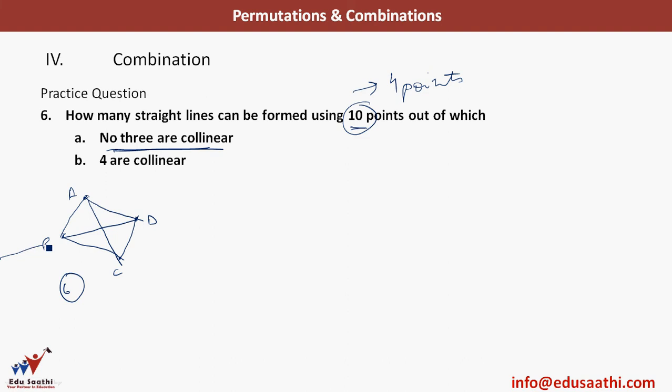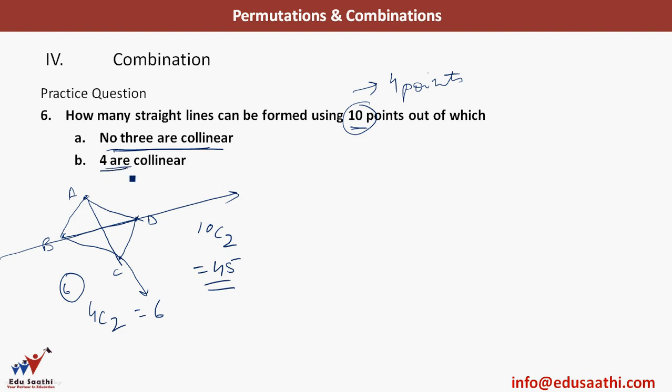A line extends in its direction; this is the direction of one line, and this is the direction of another line. So I have 6 lines here. In other words, this is nothing but 4C2, which is 6 again. So when no 3 points are collinear, 10 points will give me 10C2, which is 45. Easy to solve.